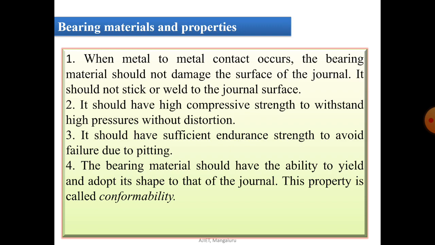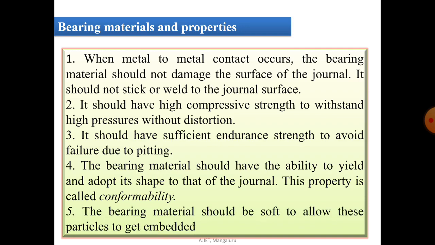Coming to the next property, the bearing material should be soft to allow particles to get embedded. Many high capacity bearings are made by bonding one or more thin layers of bearing material to a high strength steel shell. Therefore, bondability is an important consideration in selecting bearing material.